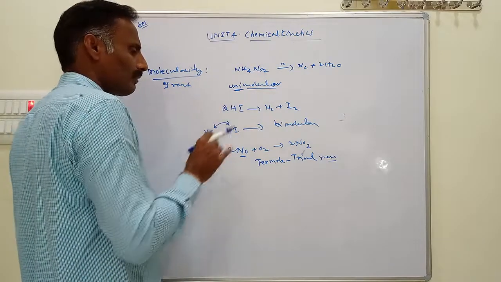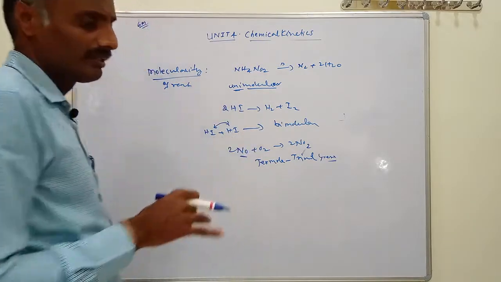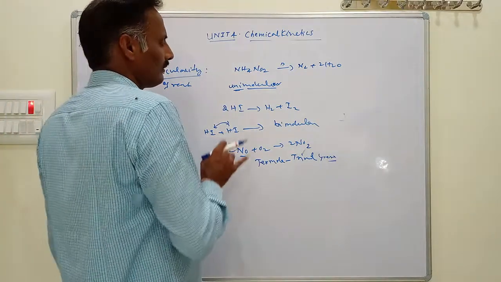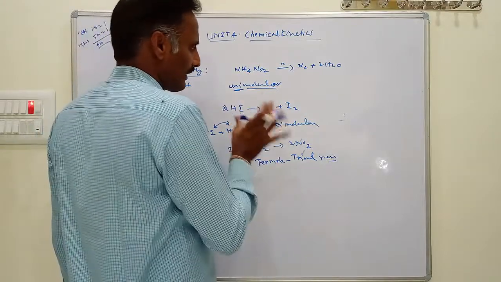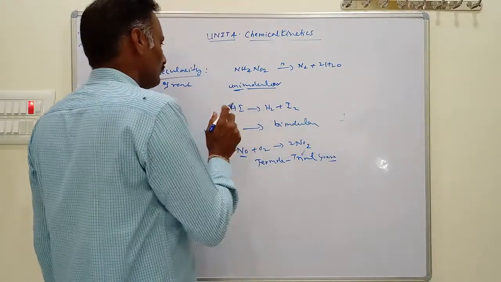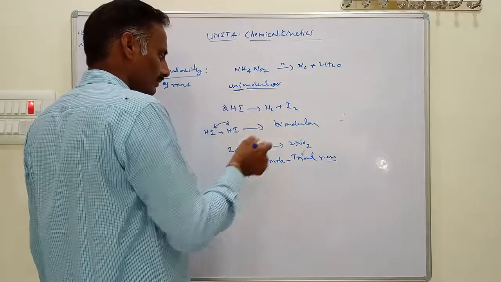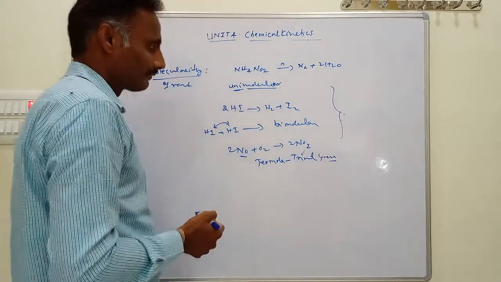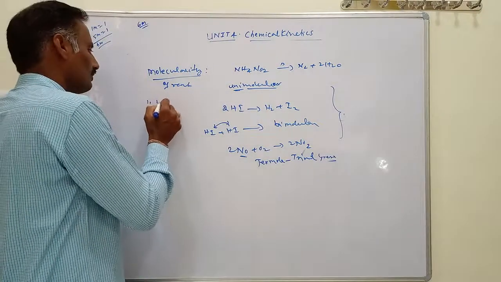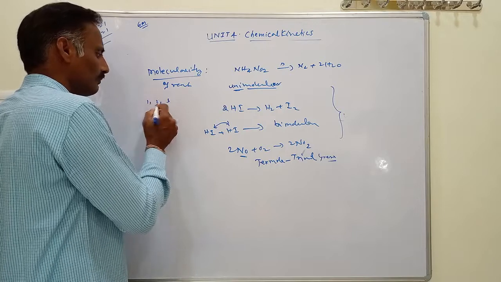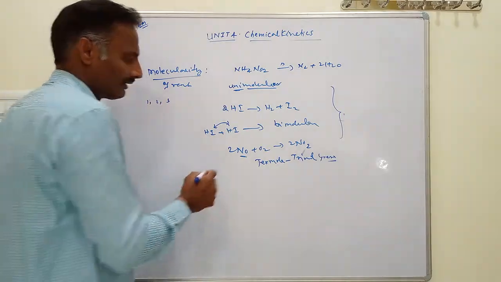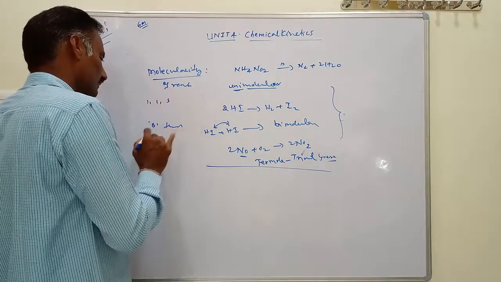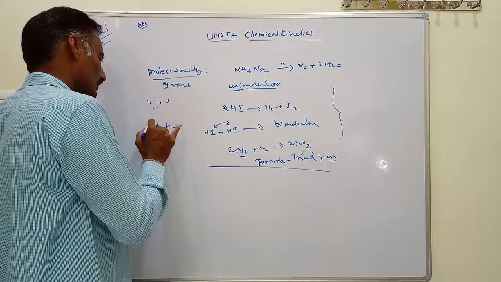Molecularity is the number of molecules involved in an elementary reaction to collide and give products. It can be unimolecular, bimolecular, or trimolecular. The molecularity of a reaction may be 1, 2, or 3. 1 means unimolecular, 2 means bimolecular, 3 means termolecular. Molecularity cannot be 0 and it is not a fraction. It is always a whole number.